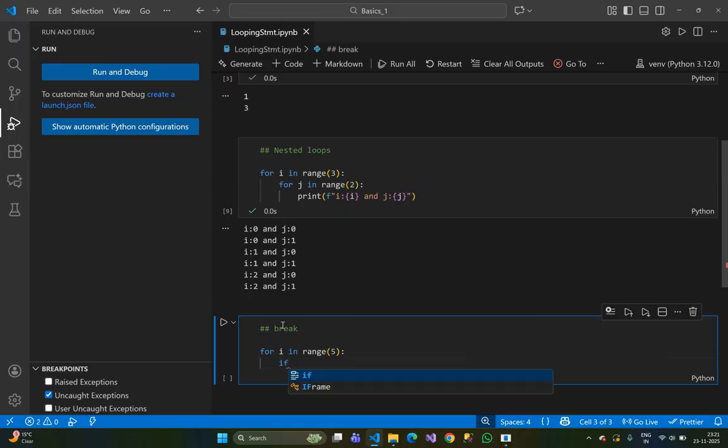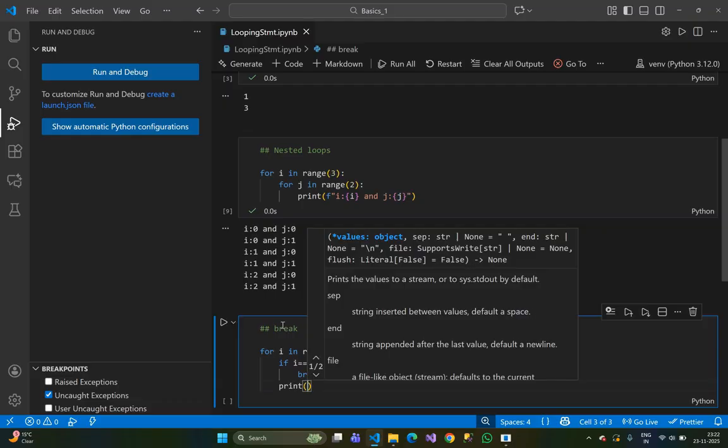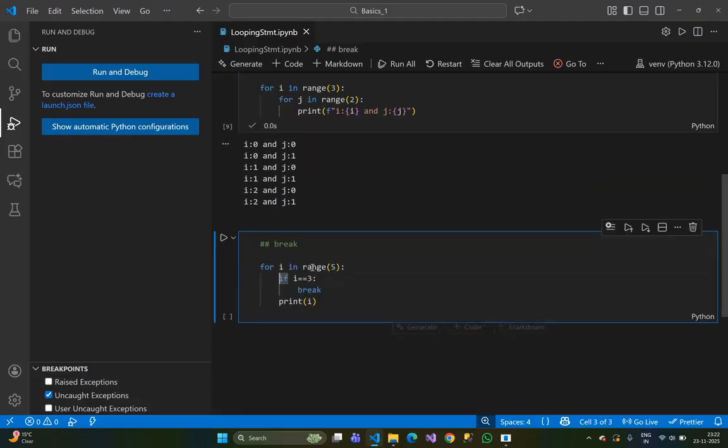Now I give a condition: if i equal to 3, then I want to break the statement, and print i. If there is nothing else and I just print i, it will print from 0 to 4.